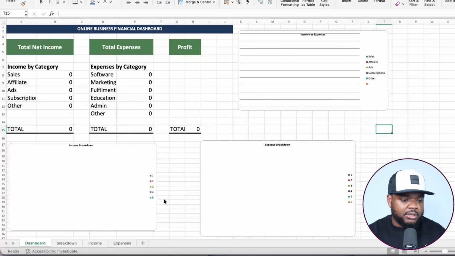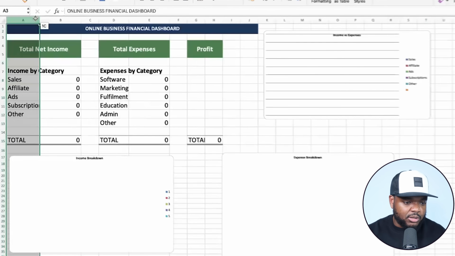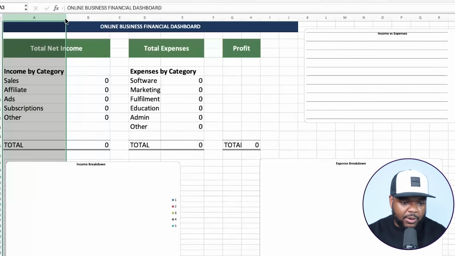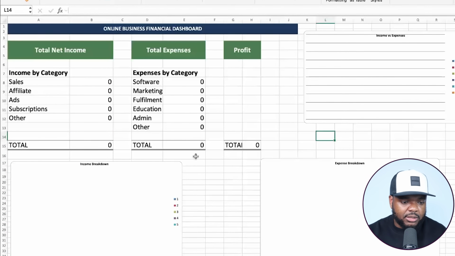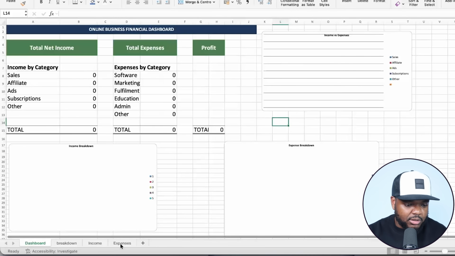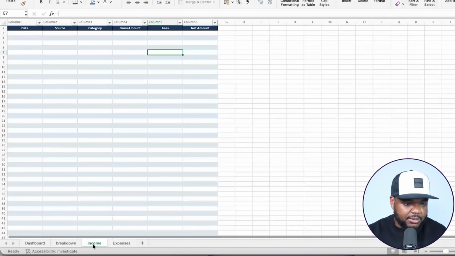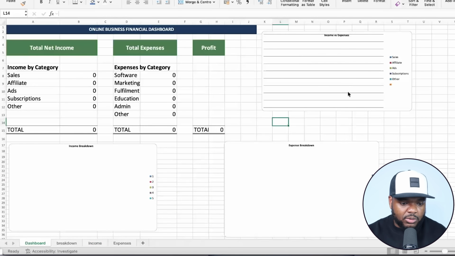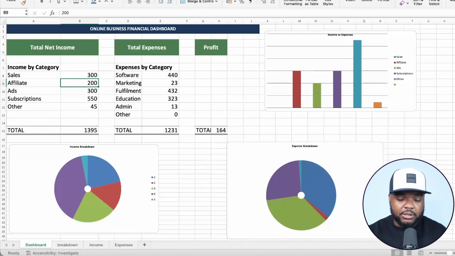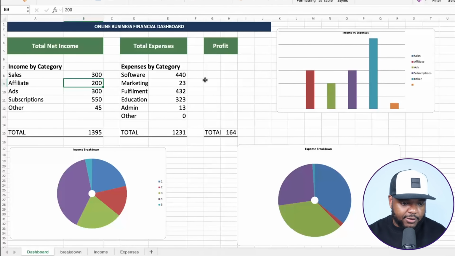And the good thing about this is that it's got formulas throughout it, so I can make any changes to it that I want. And I would say that it looks good enough for me to sell. But what I'm going to do quickly is just update some of these numbers. I'm just going to go into all of these different tabs. I'm going to update it, and we're going to see if it's actually functioning when it comes to all of these different charts. And there we go, guys. Just like that, as you can see, it's fully functional.